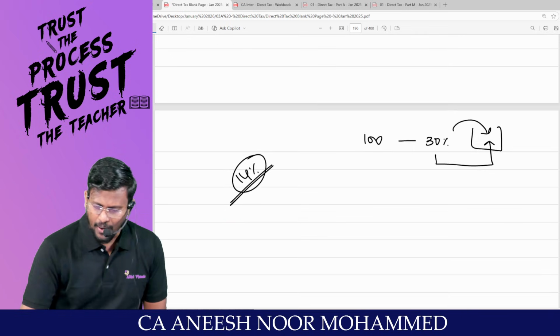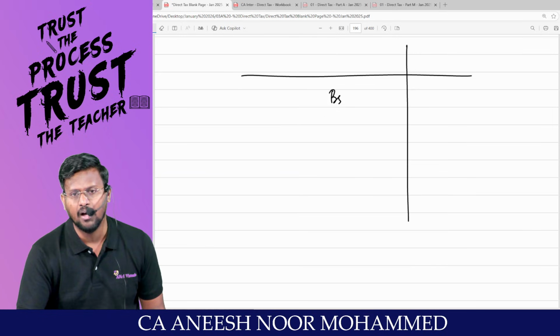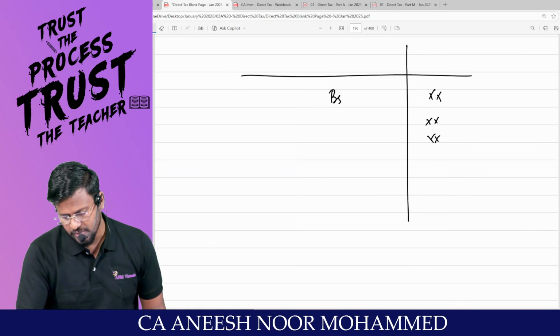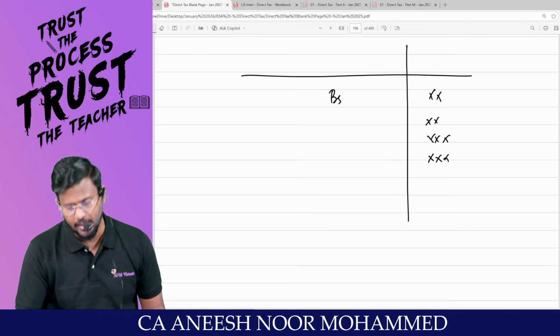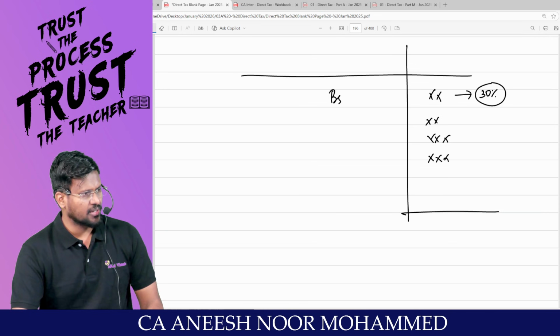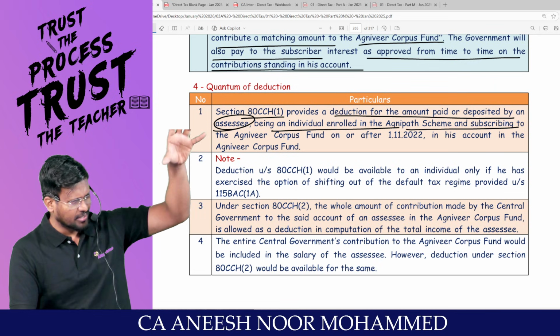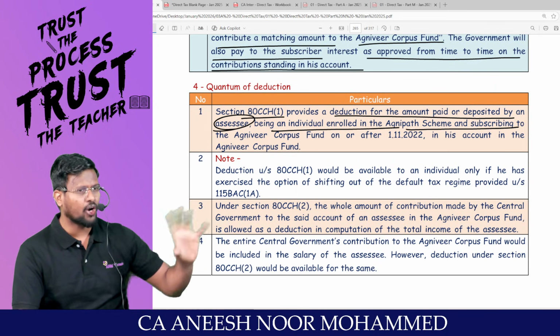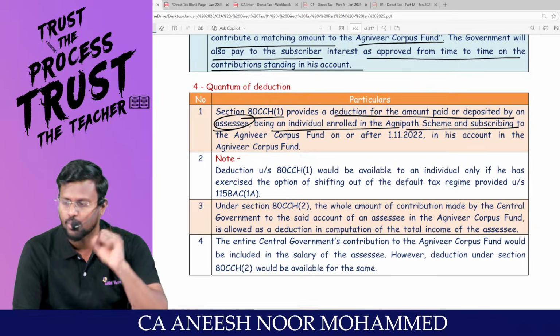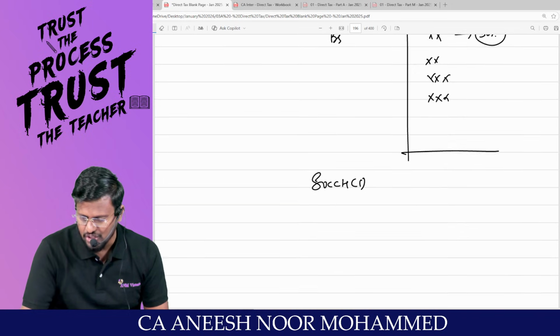That means if you are a central government employee, that means an army person, you will be having basic salary. All these elements of salary will be there. Are you understanding what I am writing? From this salary, you will be contributing 30%. They said that 30% you have to contribute. Some calculation will be there. On that 30% you are supposed to contribute. That can be claimed as deduction under 80CCH subsection 1.